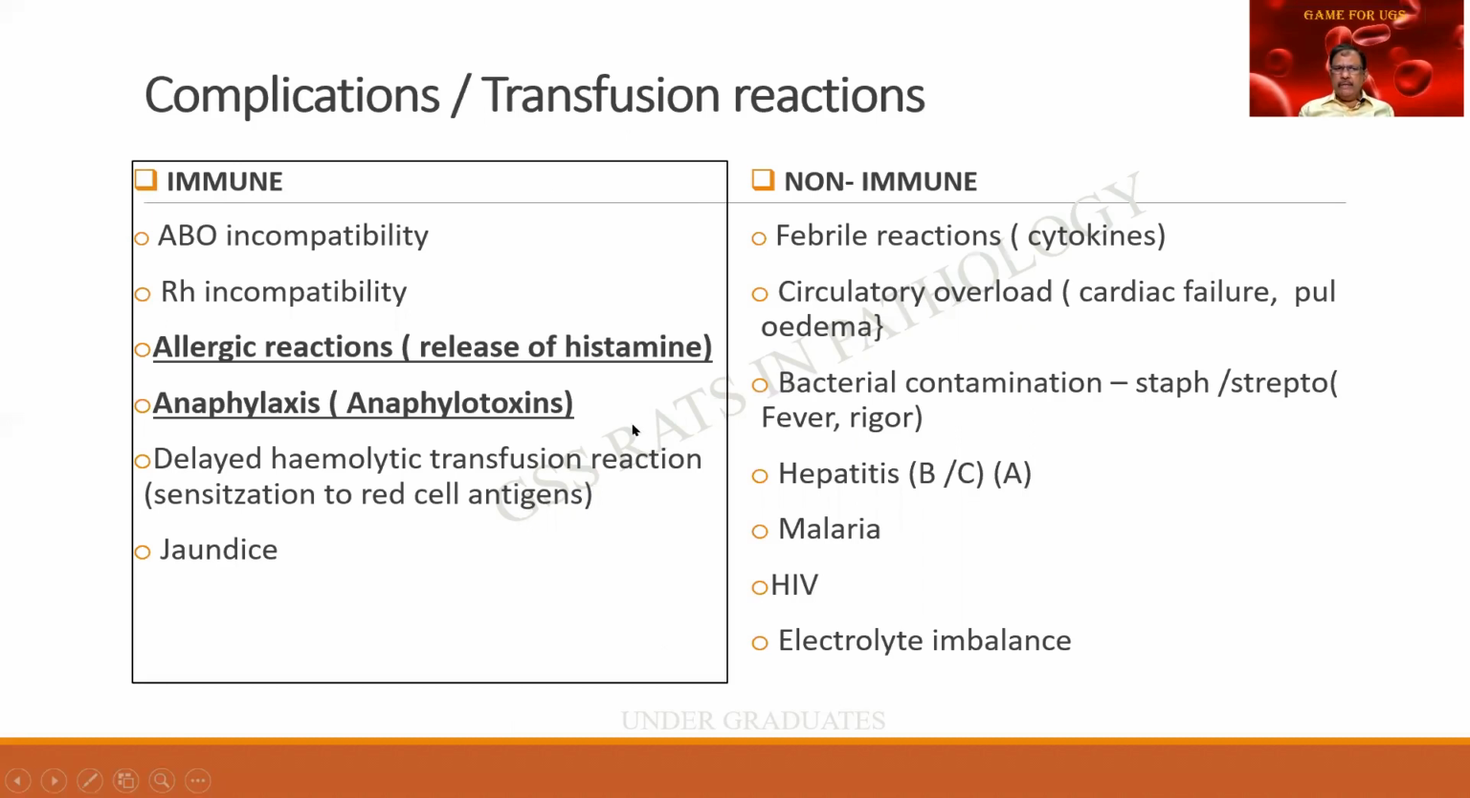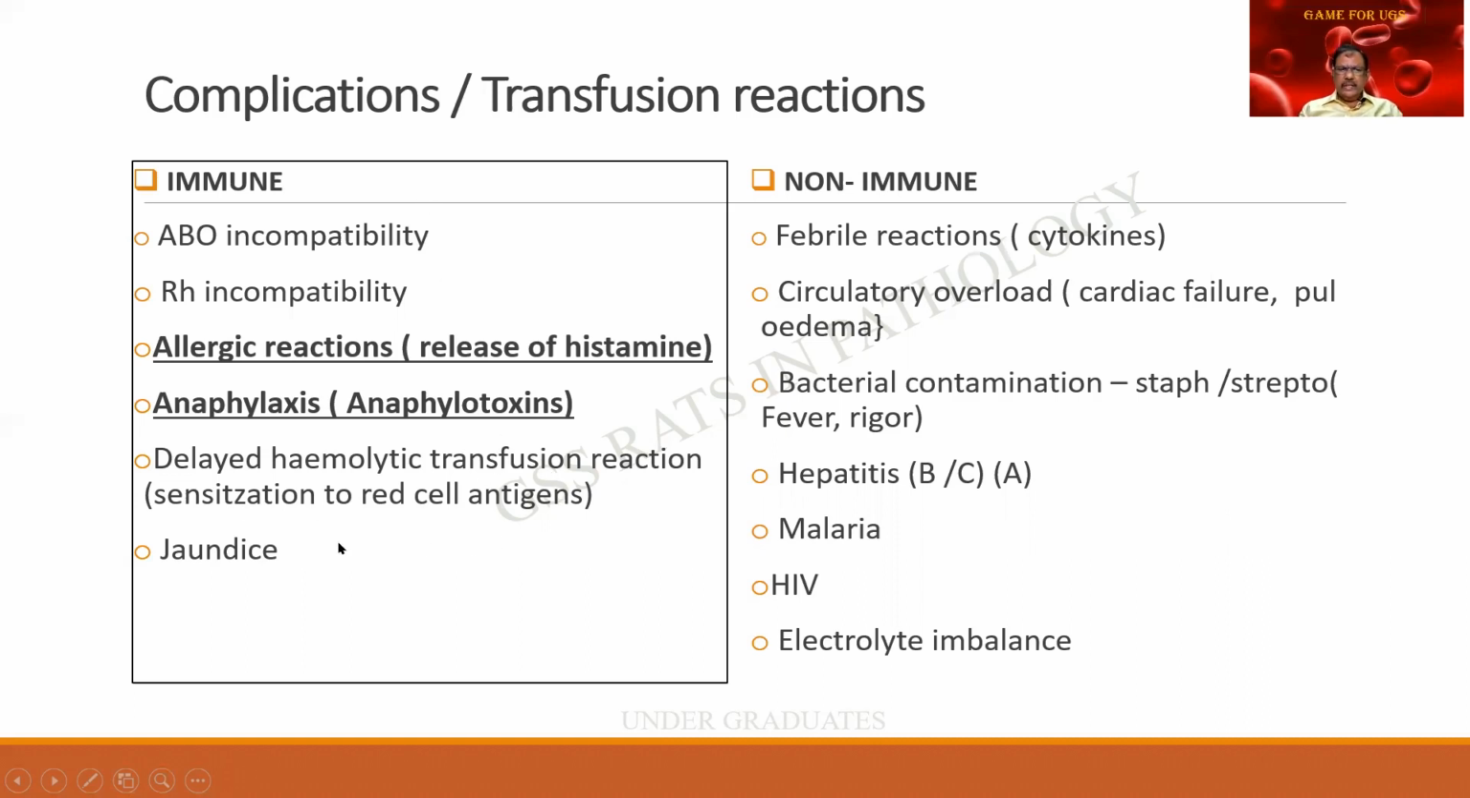Also, they can be divided into, look at these, I've given it a bold shade because they are immediate complications and delayed complications. So immunological, non-immunological, immediate and delayed. And what are all the various immunological reactions? It can be ABO incompatibility, Rh incompatibility. Because of any impurities, there can be release of histamine or anaphylatoxins. Delayed transfusion reaction can occur after the sensitization of the red cell antigens.